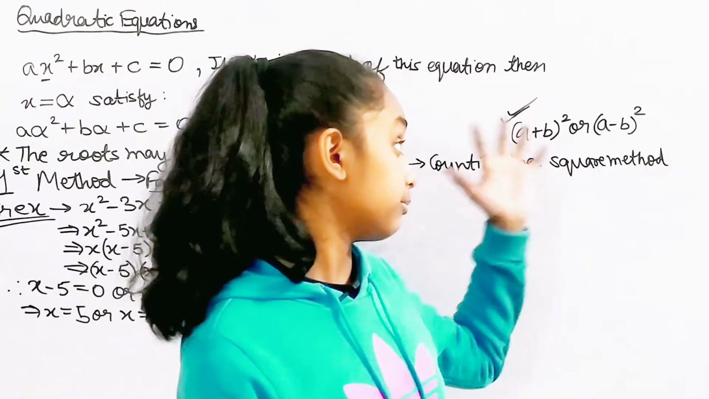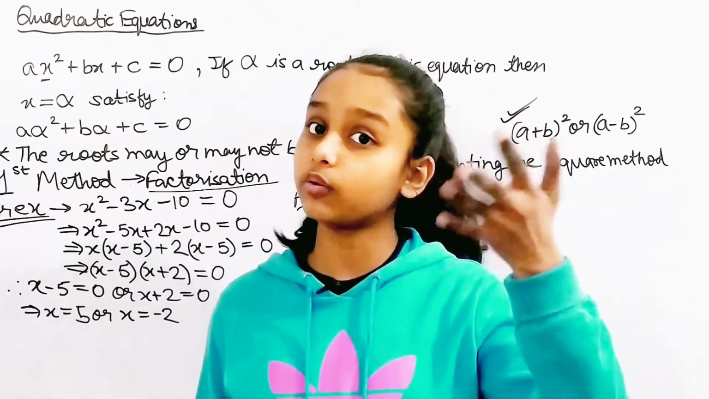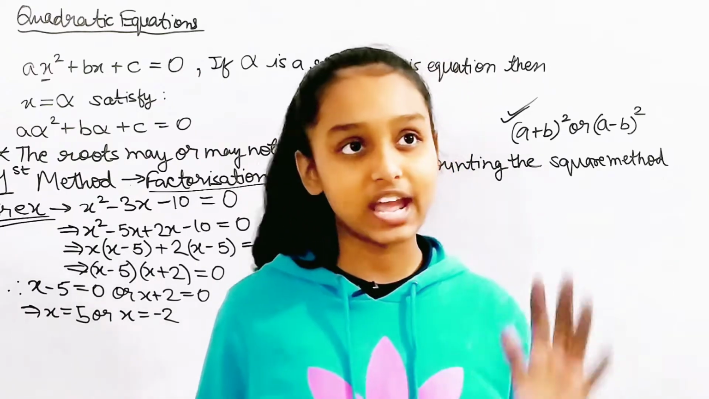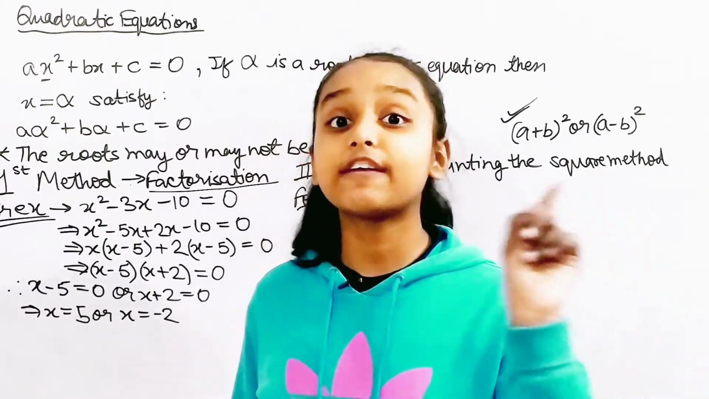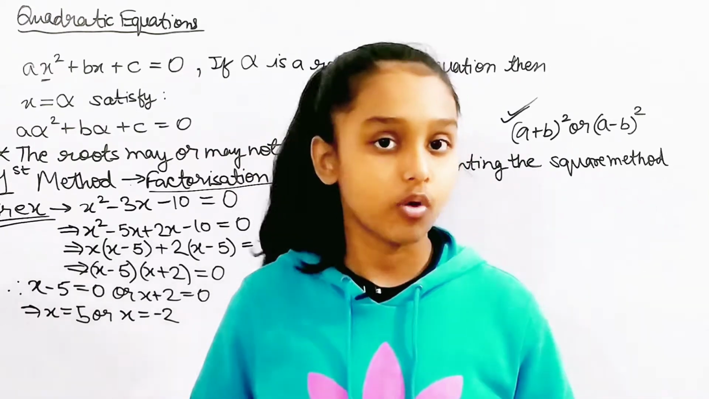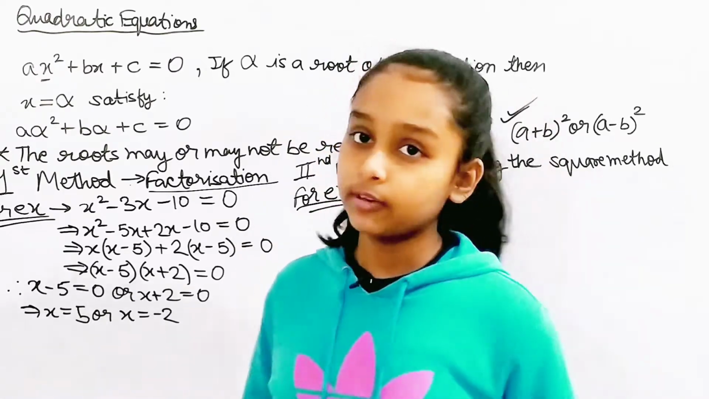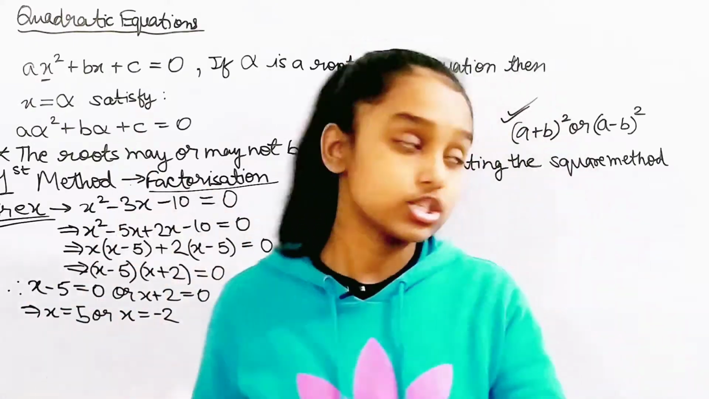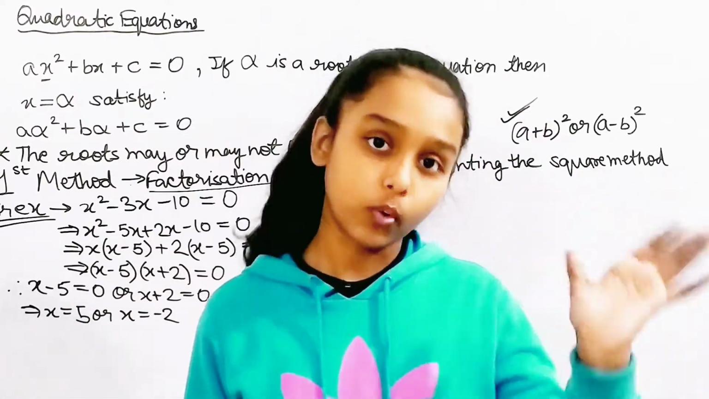Factorization, the completing the square method, and the third method, which we can forget, is the quadratic formula, which we usually use. It's common to use the quadratic formula rather than factorization or the completing the square method.